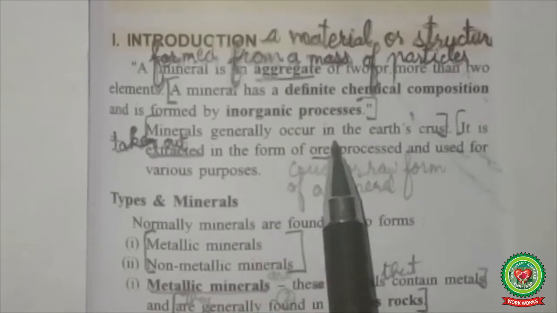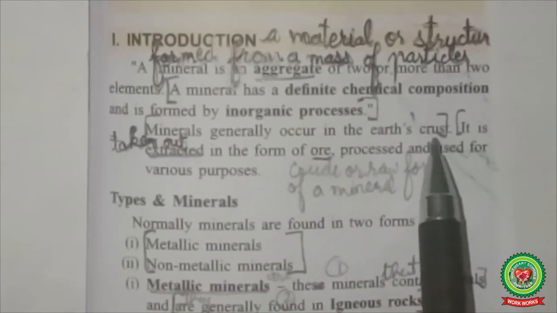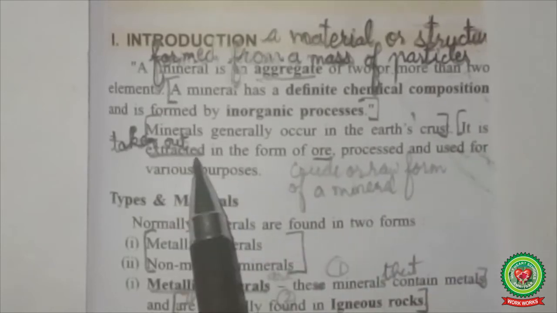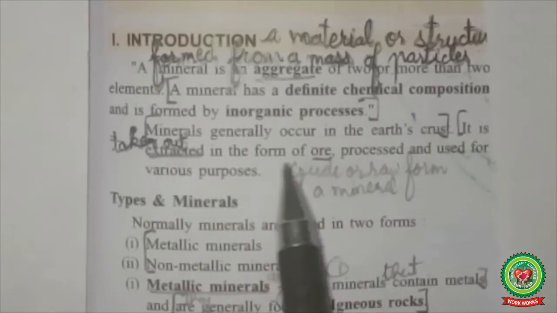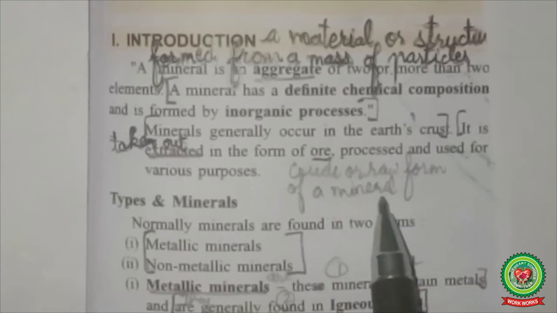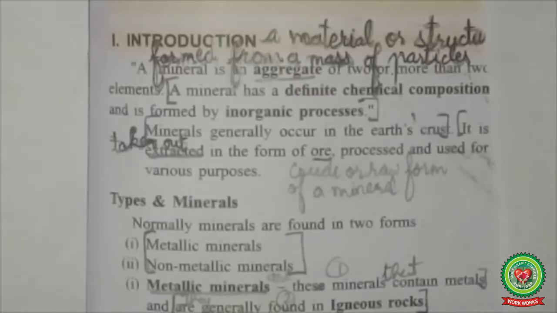Minerals generally occur in the earth's crust, mainly in the form of an ore, that is, crude or raw form. It is extracted, that is, taken out in the form of an ore, processed and used for various purposes.